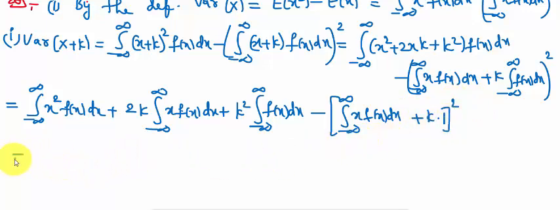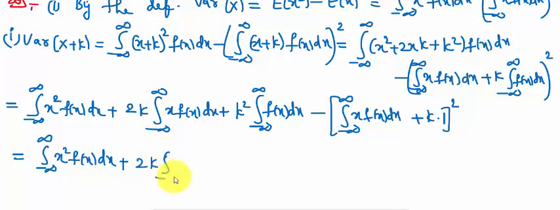It is equal to, it is the expectation of x square, that is minus infinity to infinity x square f of x dx plus 2k expectation of x, minus infinity to infinity x f of x dx plus k square. Why?